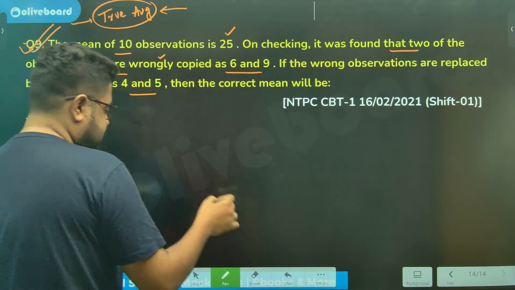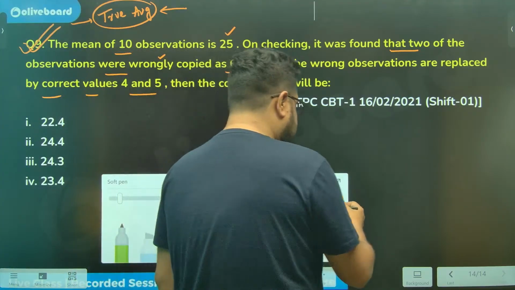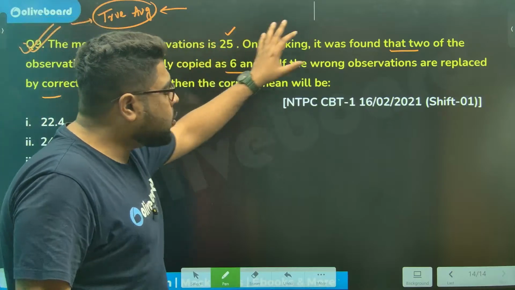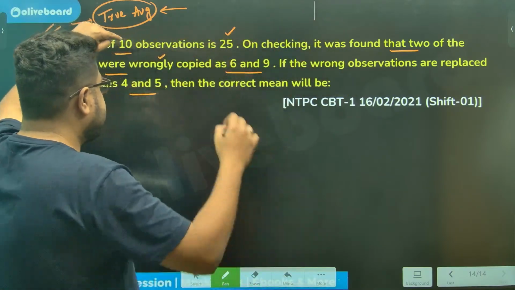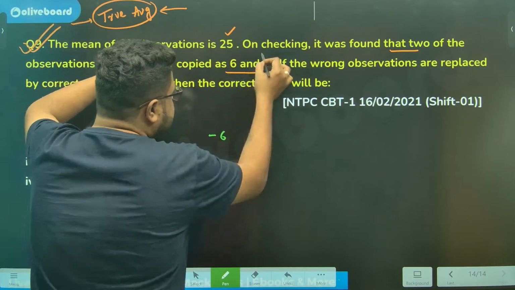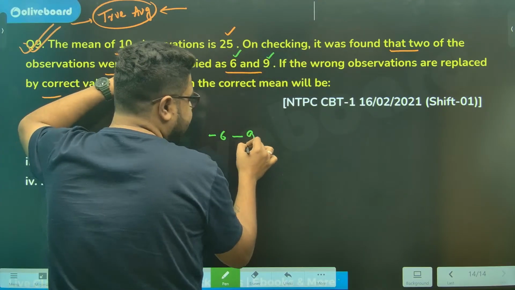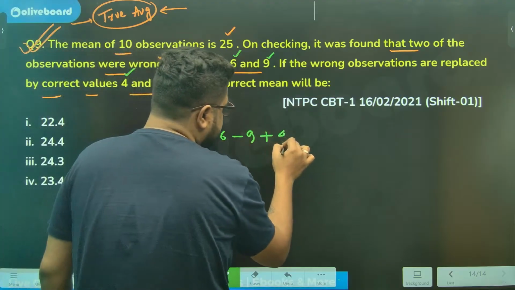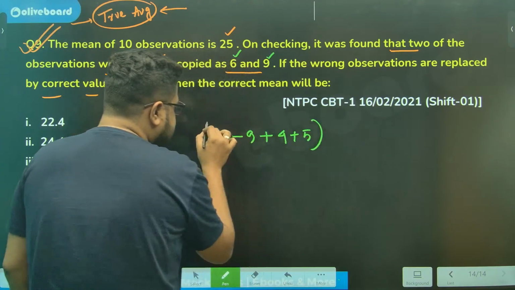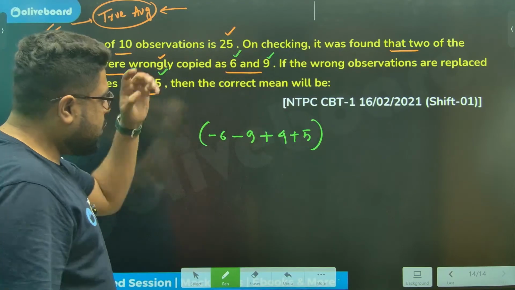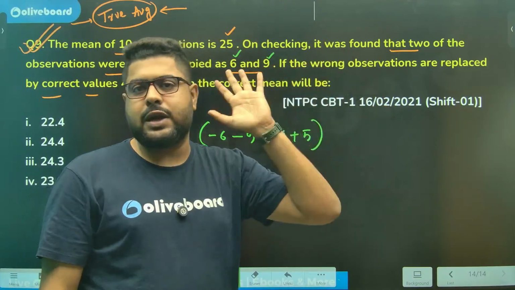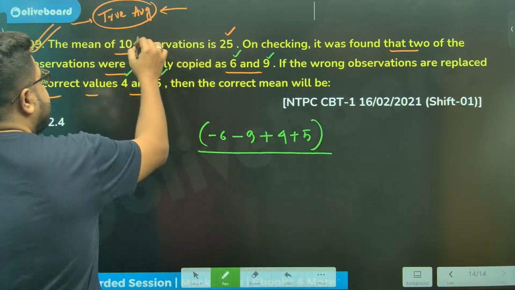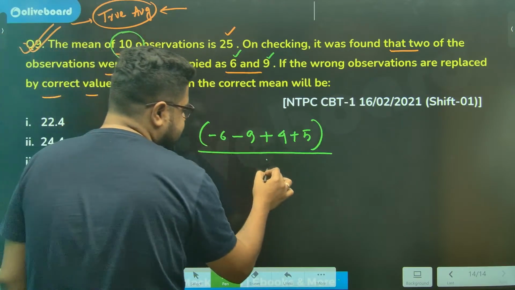Sir, please understand. We'll do it by deviation, straight away. It's very simple actually. Sir, how to correct our mistake? Always subtract your wrongly copied numbers, and instead write down the right values, 4 and 5. This is your deviation. Always remember, whatever the total deviation is, it gets equally distributed among all the observations.